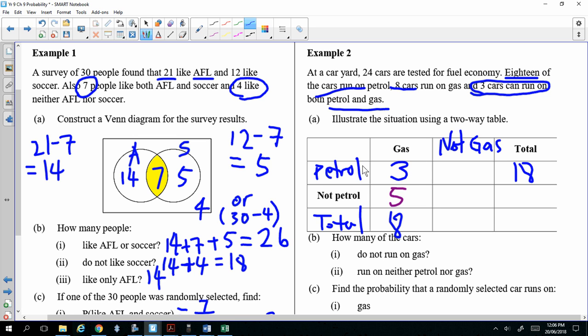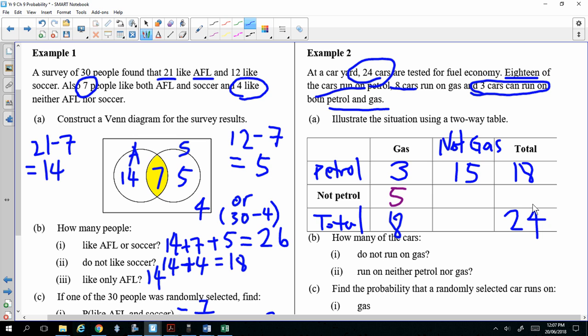Now you will see in a minute why. 3 run on both gas and petrol, so how many don't run on gas? Must be 15. And then you have 24 cars altogether, so you put the 24 over here. What's 24 minus 18? 6.